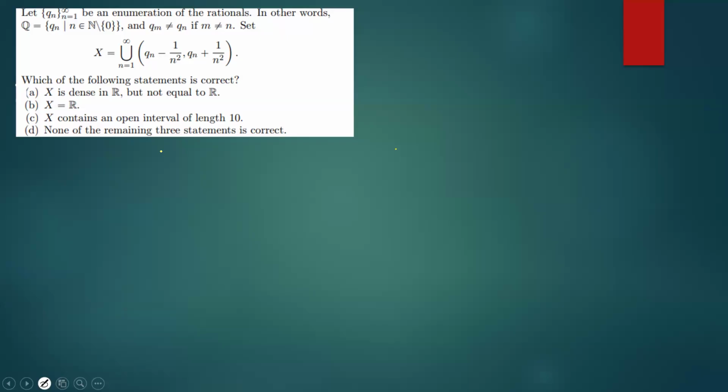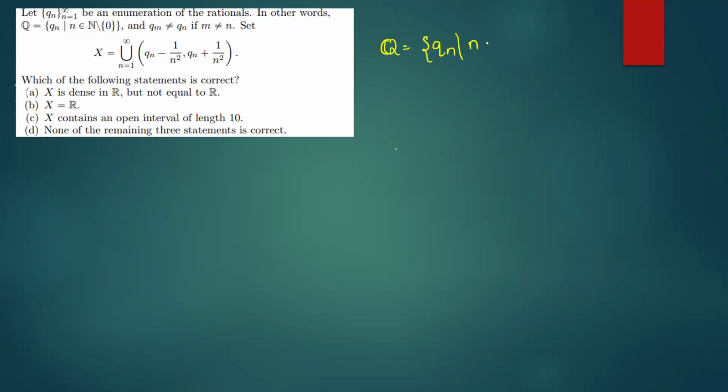एवरीवन, अभी हमारे पास जो क्वेश्चन है ये TIFR GS 2025 से है. Let us see what is the question trying to ask. यहाँ पर the question says that let Qn be the enumeration of all rationals. As Q is a countable set, हम इसको it can be written in the form of some enumeration of all